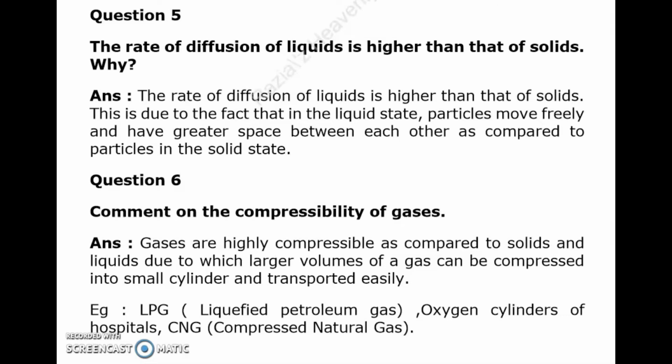Question number 5. The rate of diffusion of liquids is higher than that of solids. Why? This is due to the fact that in the liquid state, particles move freely and have greater space between each other as compared to particles in the solid state.